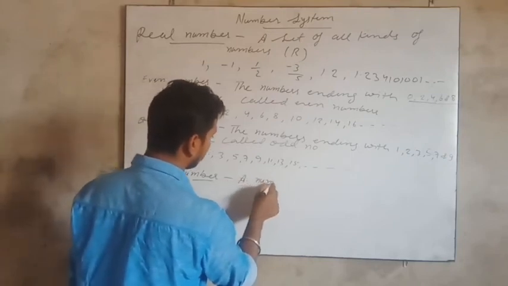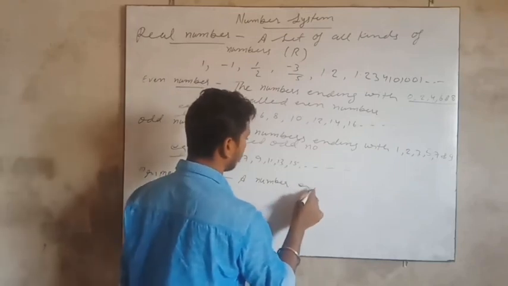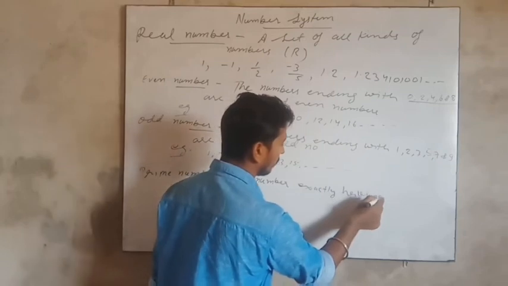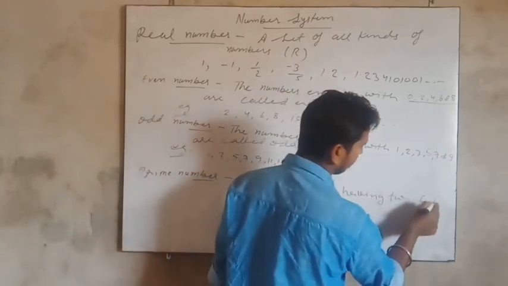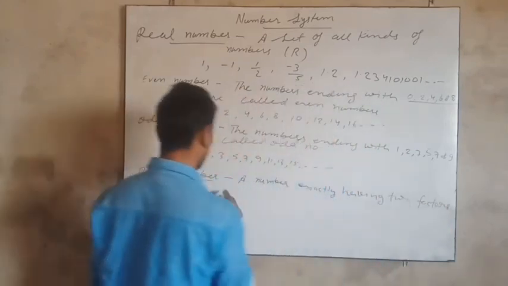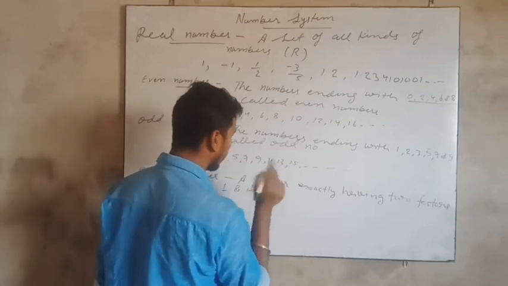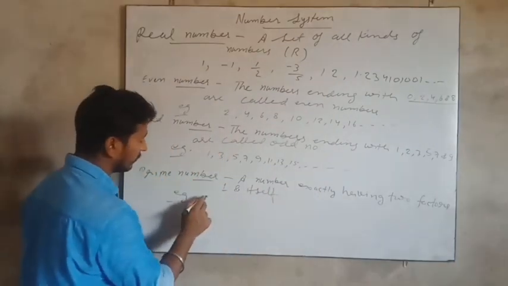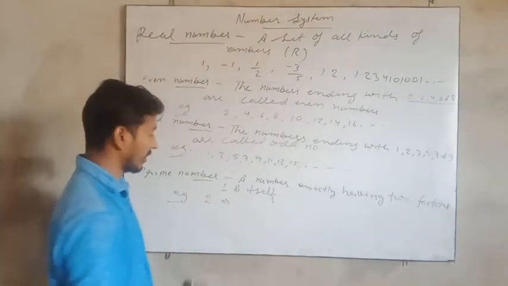So a number exactly having two factors, one and itself, is called a prime number. For example, 2. Let's try to find the factors of 2.